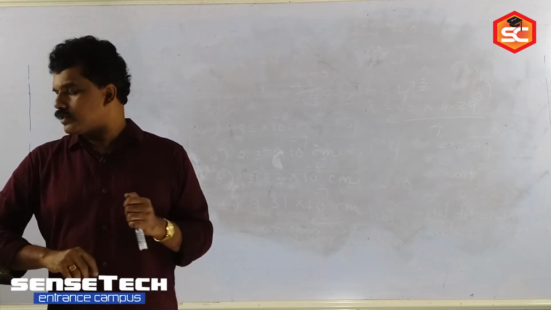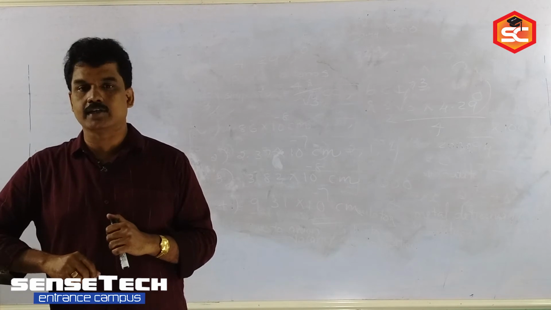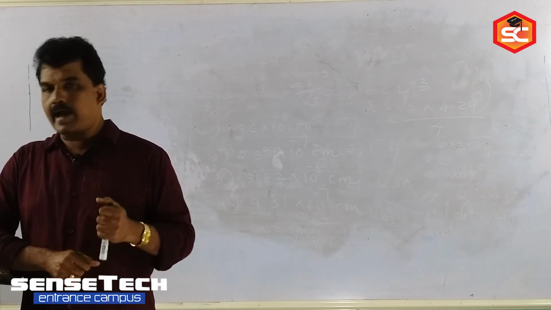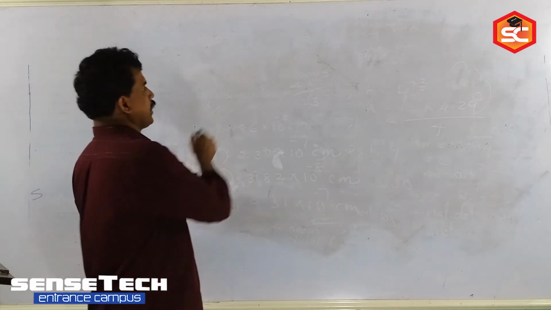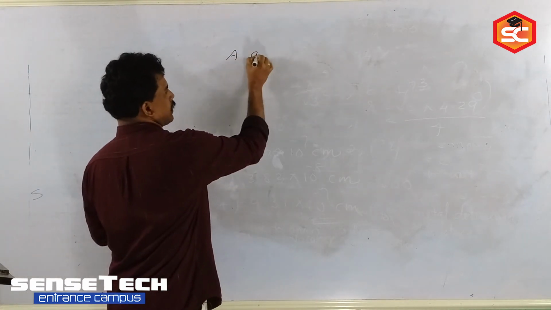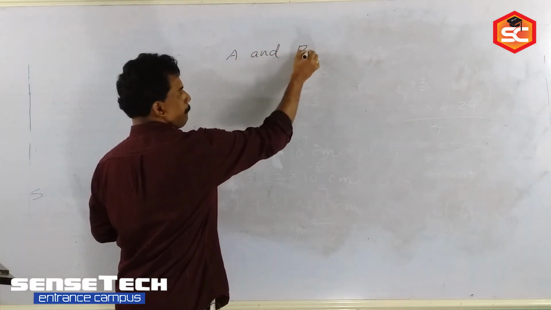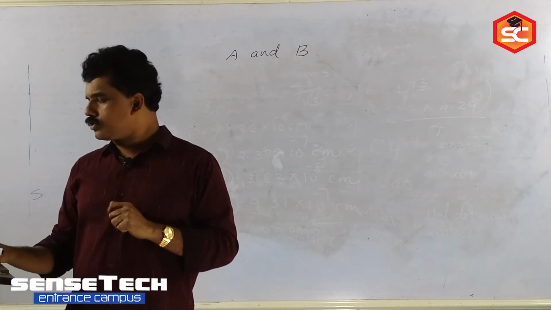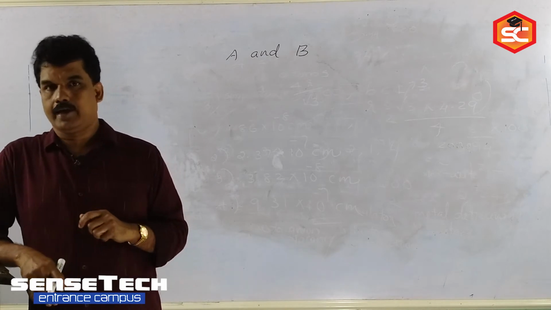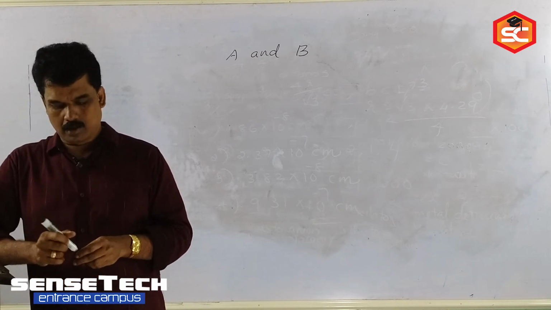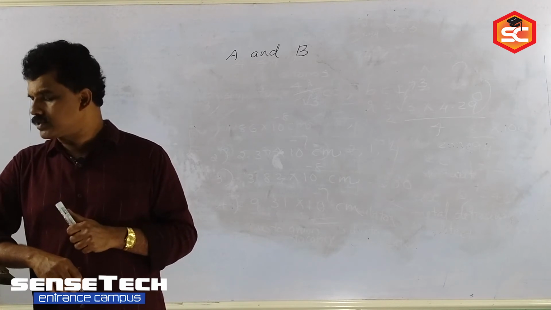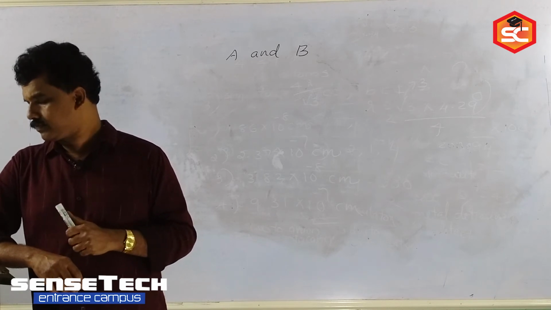A face-centered arrangement has A and B atoms. A atoms are at the corners of the unit cell and B atoms are at the face centers.